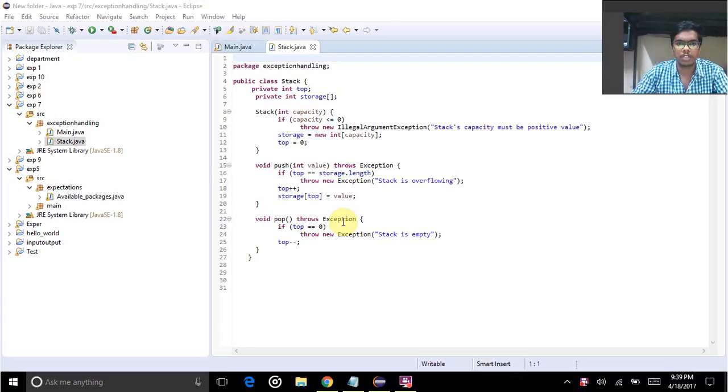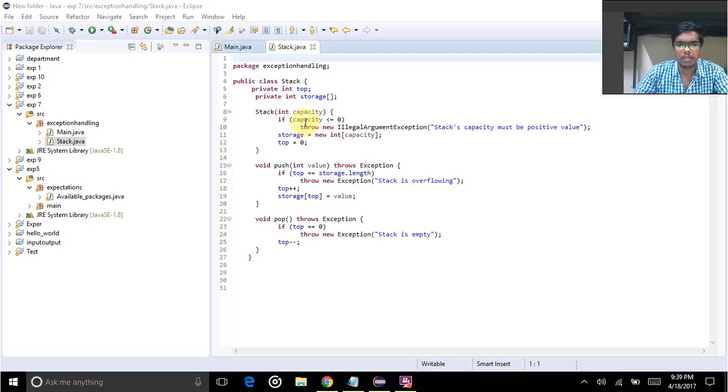I'm going to explain a Java program on expression handling. For expression handling, I'm taking a stack program. I'm creating a class Stack, and I'm creating objects as private: int top, and another also private, int storage. I'm creating a stack capacity.